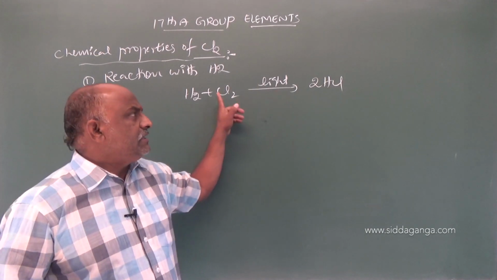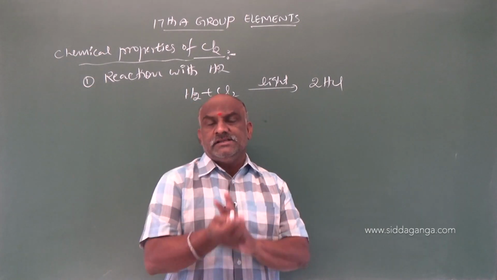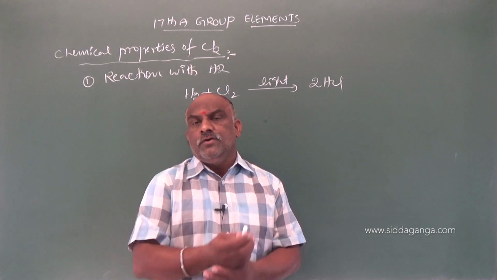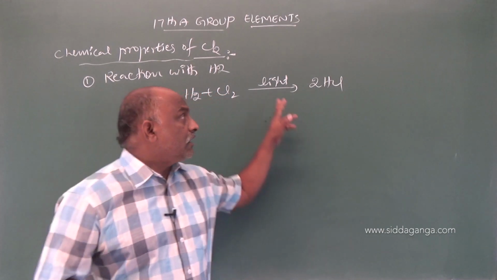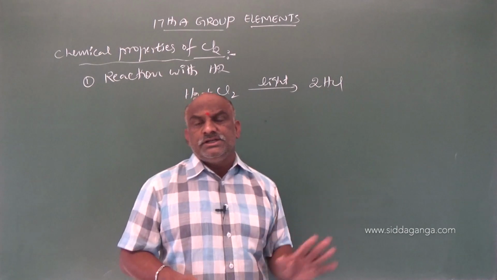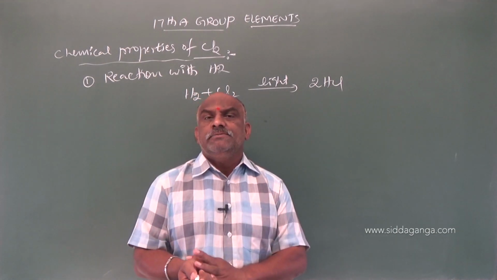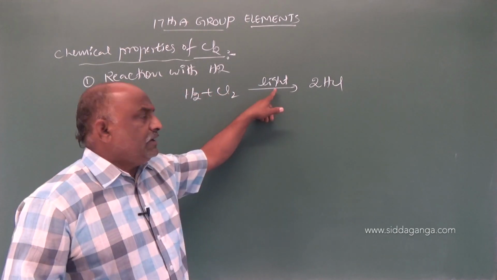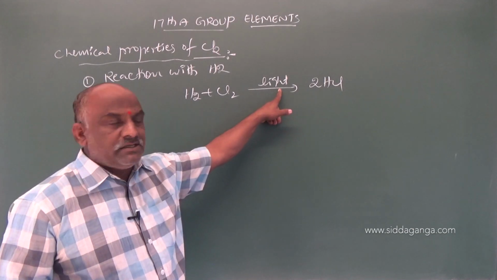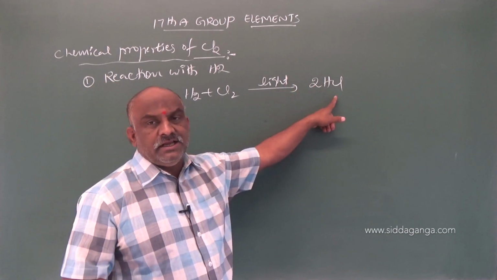In the absence of light, the reaction does not take place, due to reactivity being less compared to fluorine. Fluorine reacts with hydrogen in the dark also, giving HF. But the chlorine reaction compulsorily requires light. In the presence of light only the reaction takes place, and the compound formed is HCl.